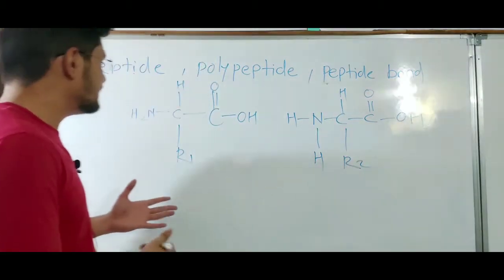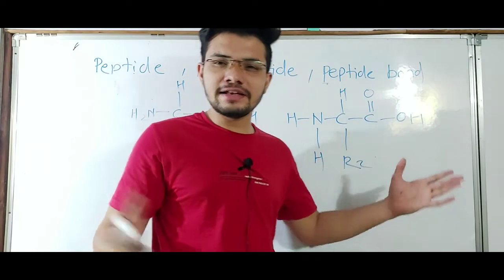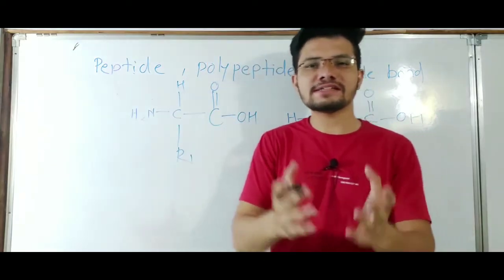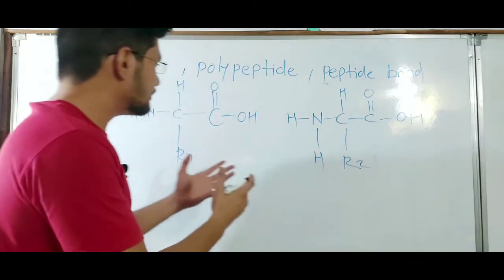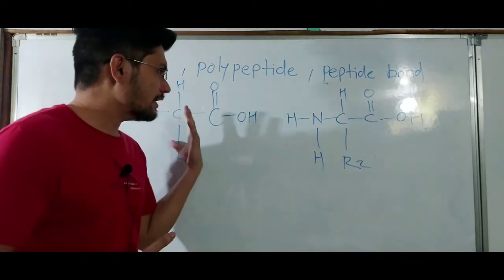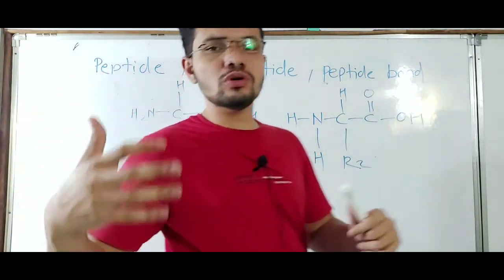Here you can see amino acid 1 and the second amino acid, and let's see how these two amino acids get joined to form a dipeptide. A peptide bond is formed by the linkage of these two amino acids.